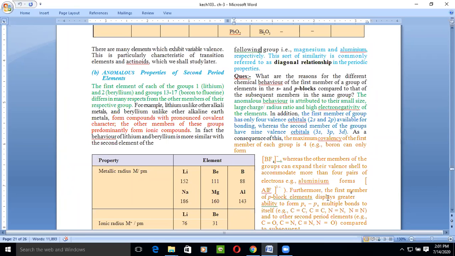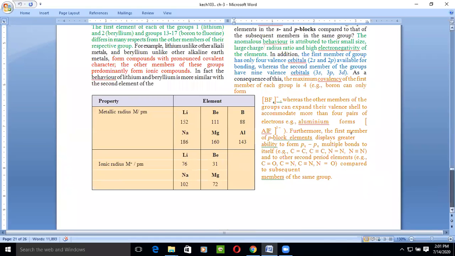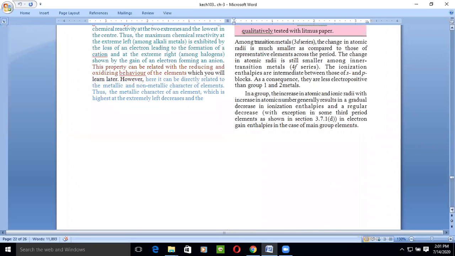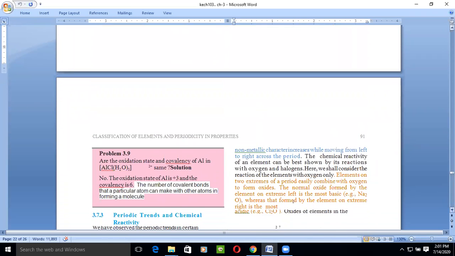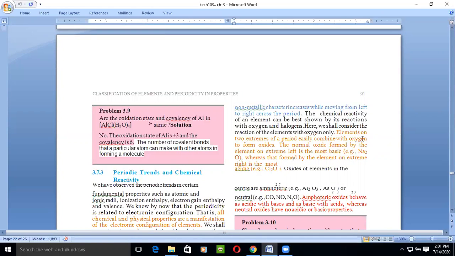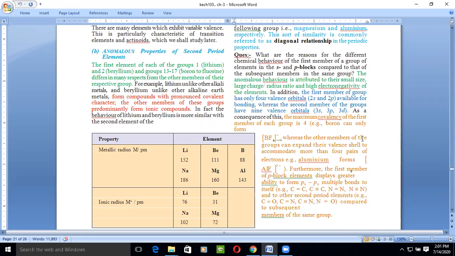Furthermore, the first member of the p block displays greater ability to form p pi-p pi bonds, multiple bonds to itself, that is carbon carbon, unlike the other members of the p block.